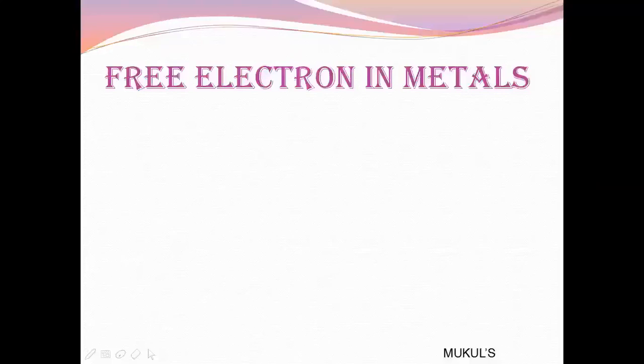Now there is a potential barrier at the metal surface which the free electron has to overcome in order to escape from the metal surface. In other words, it requires a minimum amount of energy to escape from the surface of the metal.